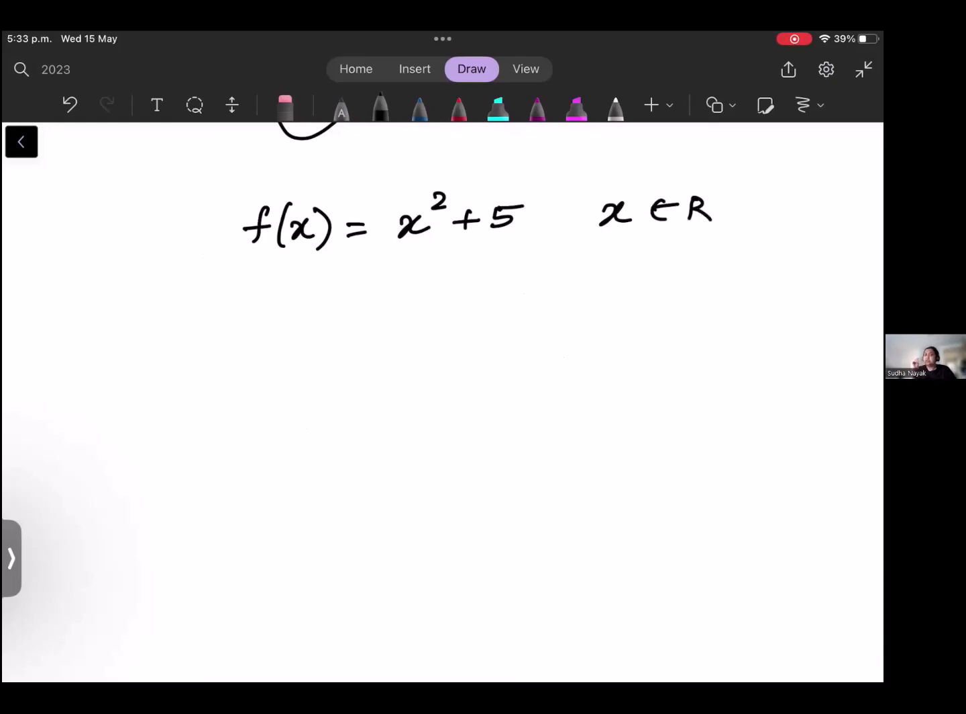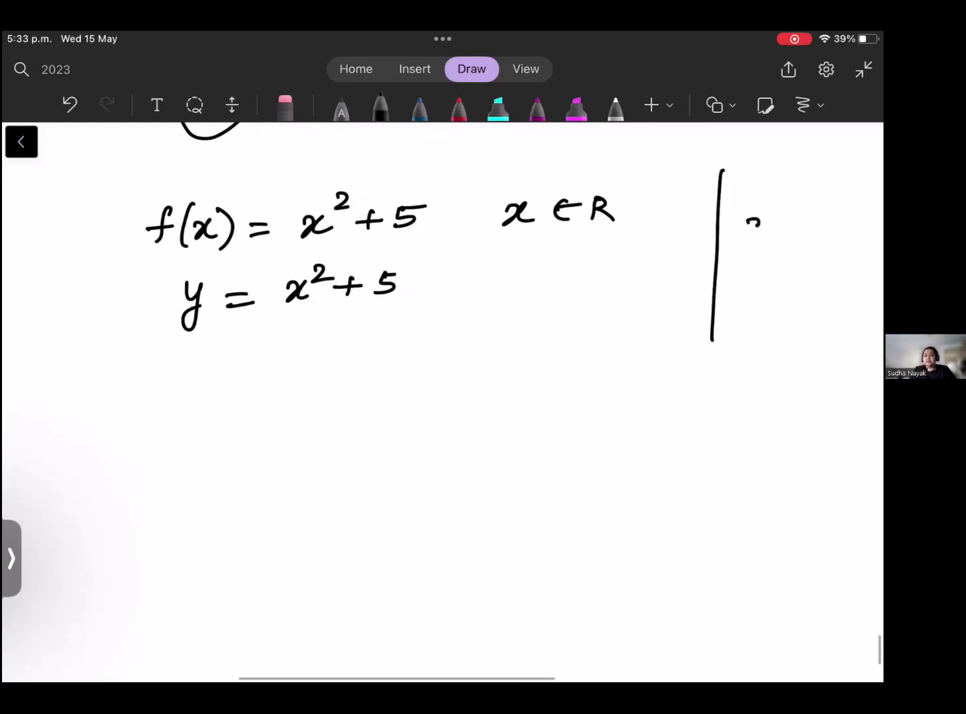Whenever you get a function, don't worry too much, because it is a function. Think of this as y = x² + 5. It's the same thing. So whenever they give you a function and they ask you to find the coordinates or the numbers or something like that, think of this and just write it on the side of your answer paper: y = x² + 5. Why? Because this is easier for us to understand.